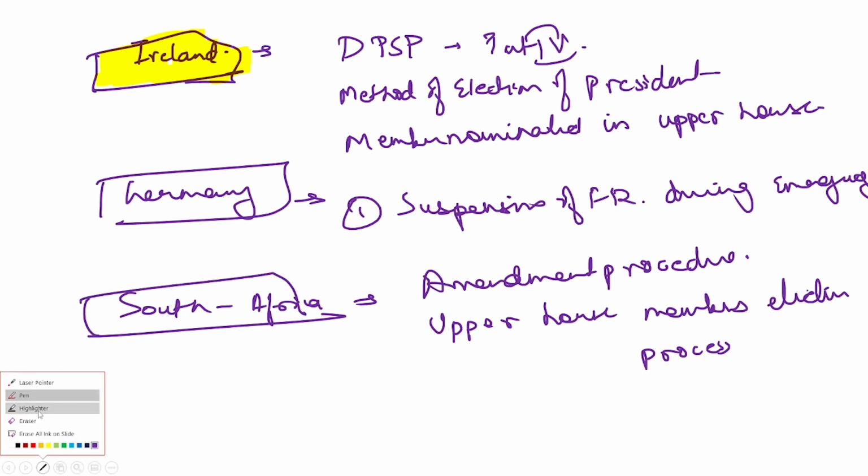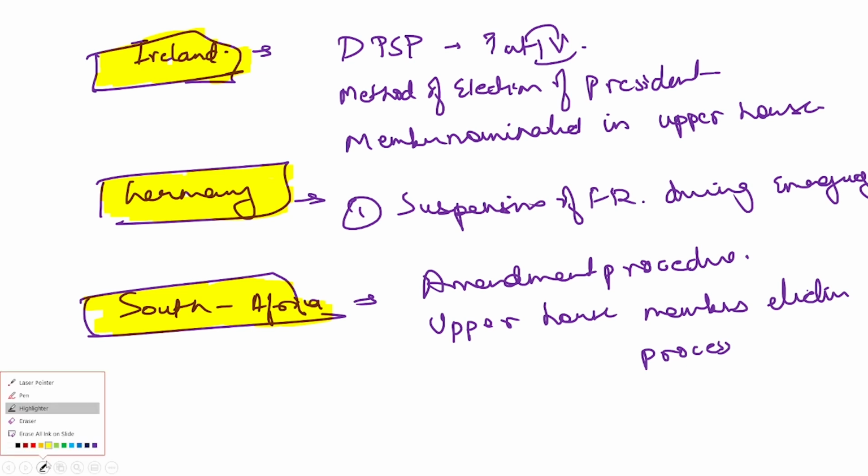So I suppose you are able to see the screen also, and you are able to understand what are the things that we have taken from South Africa, what are the things that we have taken from Germany, what are the things that we have taken from Ireland, Britain, etc. And now let's see what have we taken from United States of America. That is also important because United States of America has provided us with a lot of things. If you talk about the Constitution itself, United States of America.